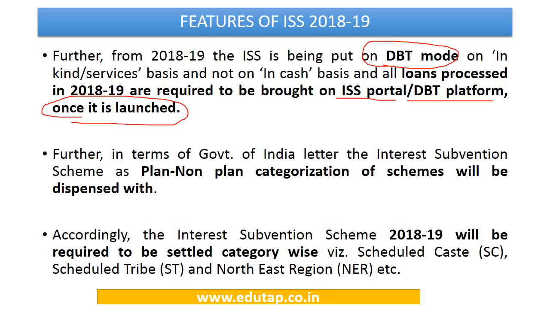Further, it says that the government of India has earlier specified that we are going to do away with the plan and non-plan categorization of schemes. So for this particular scheme also, this is going to be dispensed with, and the interest subvention scheme is going to be settled category wise, that is for scheduled caste, scheduled tribes and northeastern region. So we are going to make category wise details with regard to the beneficiaries of the scheme, and these categories are going to be scheduled caste, scheduled tribe and northeastern region.